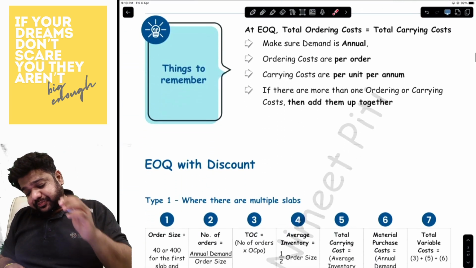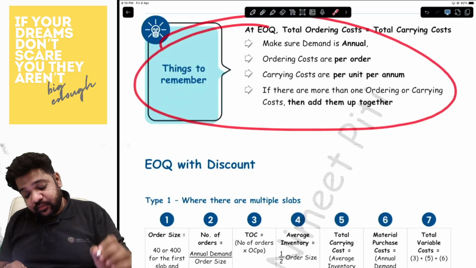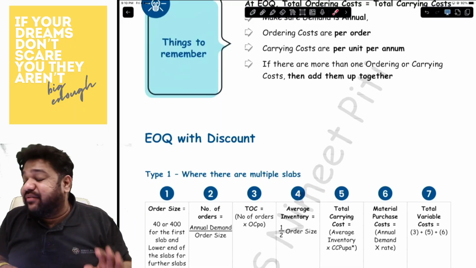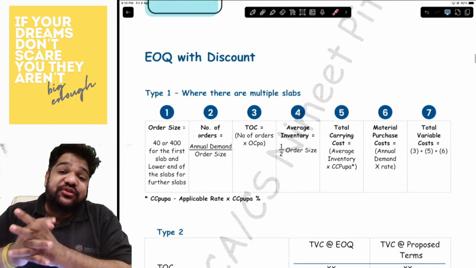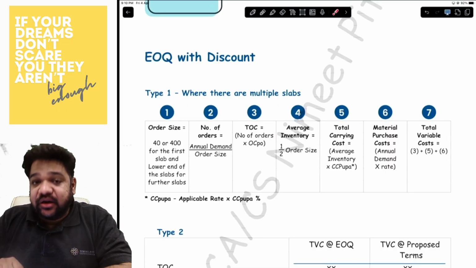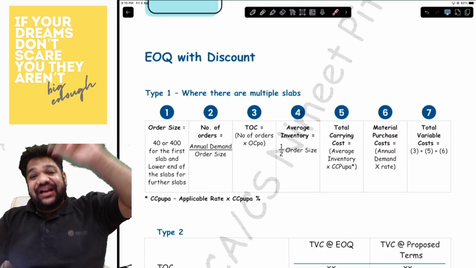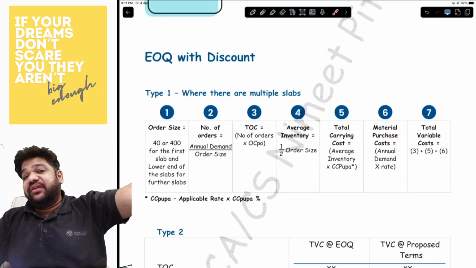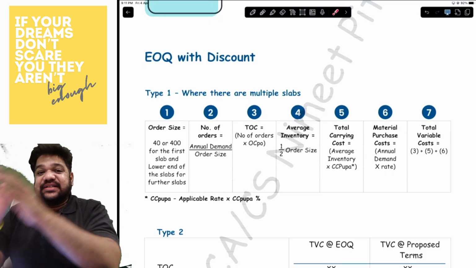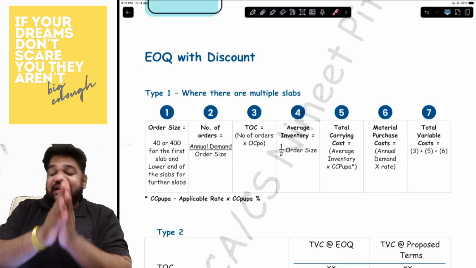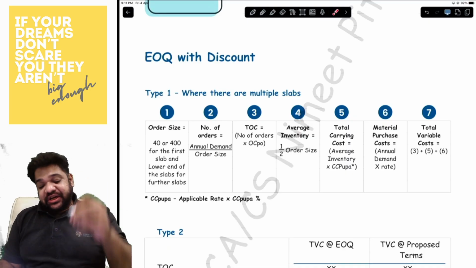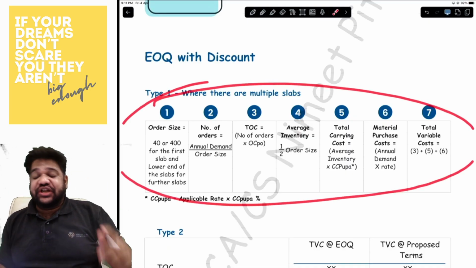Now, we have already discussed this when the EOQ does not have a discount. But we have questions where EOQ has discount as well. There are two types of questions in that. One where they'll give you a range: less than 500 units if you order, this is the price; from 500 to 600, that is the price; from 600 to 700, that is the price, et cetera. In that type of question, you will have to have this table.